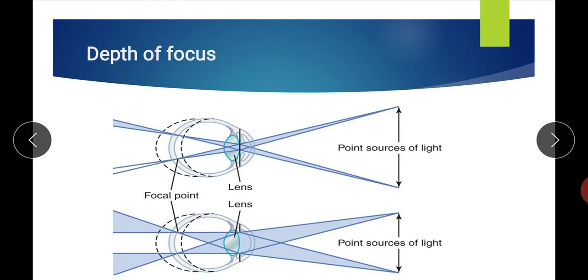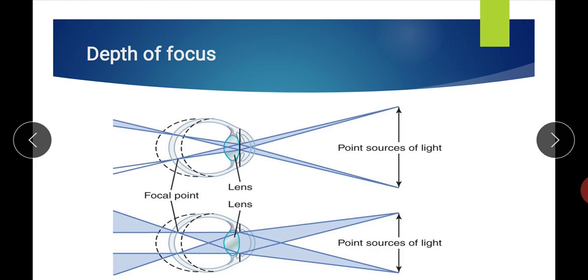In that also, when the pupillary size is small, even if we change the curvature of the lens, the depth of focus is more in the first figure when the pupillary diameter is less, and the depth of focus is less in the second figure when the pupillary diameter is more. So, ultimately a smaller pupillary diameter has more depth of focus, and a large pupillary diameter has less depth of focus.